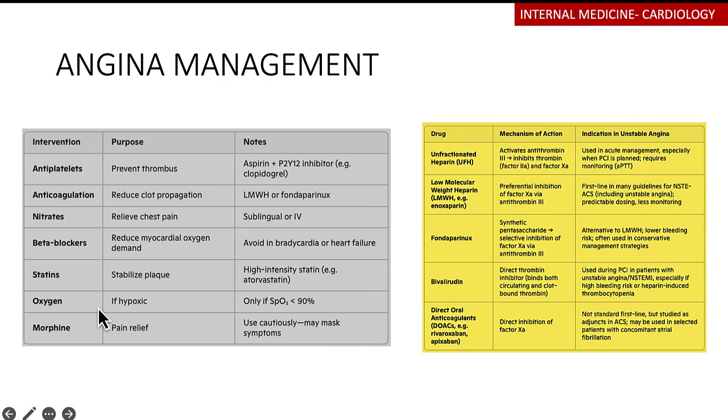Morphine is a bit of a dogma, and generally we tend to avoid it because it can mask the symptoms, and you may not really know when your patient actually worsens. But in some cases, we do offer morphine to these patients.